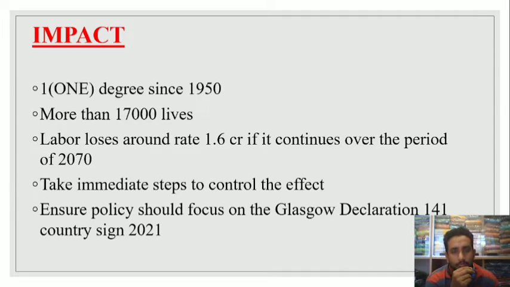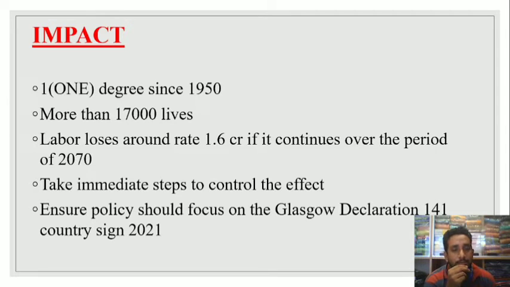Because of that, people are affected by heat waves, because they are not willing to participate in labor force activities. Because of that, around 70,000 people are affected, not able to get their regular pay.